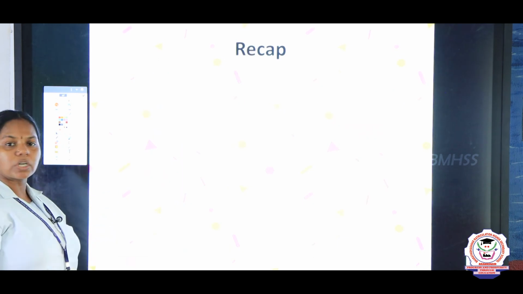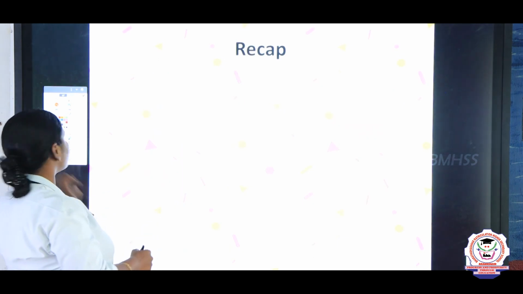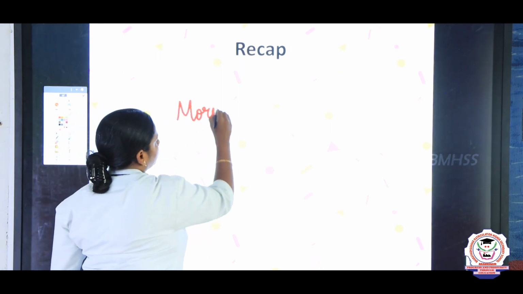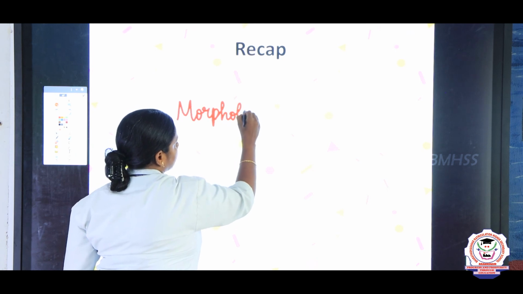So, let us recap what are all the things we studied, children. First we discussed the morphology of the earthworm. We studied what is morphology, right?